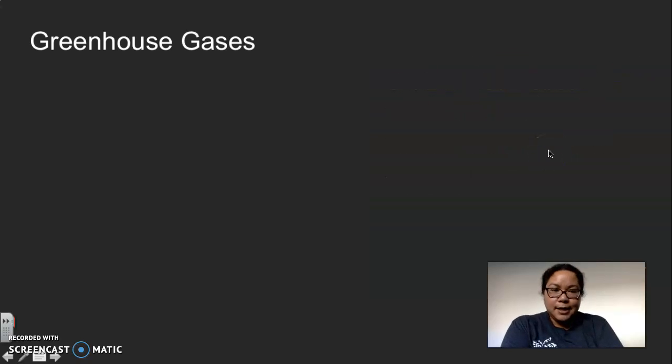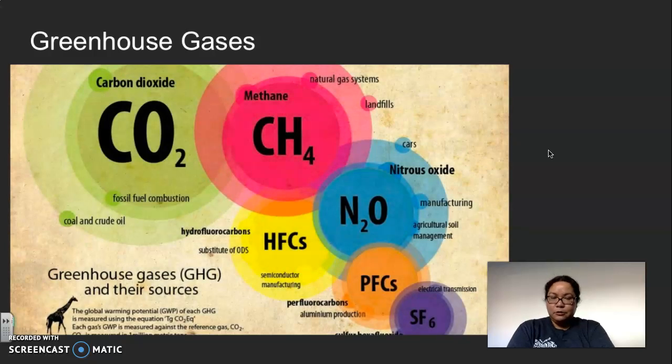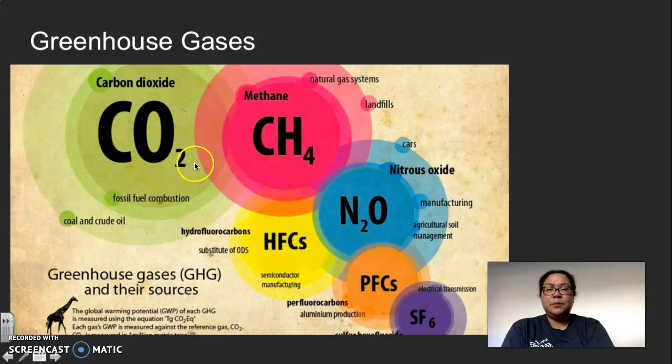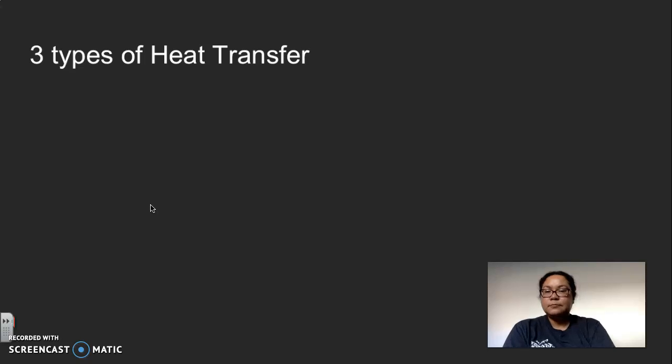And what are the greenhouse gases? Well, I hope that we all know. The big one that we all know about is carbon dioxide. Other greenhouse gases that help trap the energy from the sun are methane, nitrous oxide, and the fluorocarbons here, hydrofluorocarbon and perfluorocarbon. And this one, I believe, is sulfur hexafluoride. And from what you can see over here, the large part of our carbon dioxide was a result of fossil fuel combustion, so human activity.